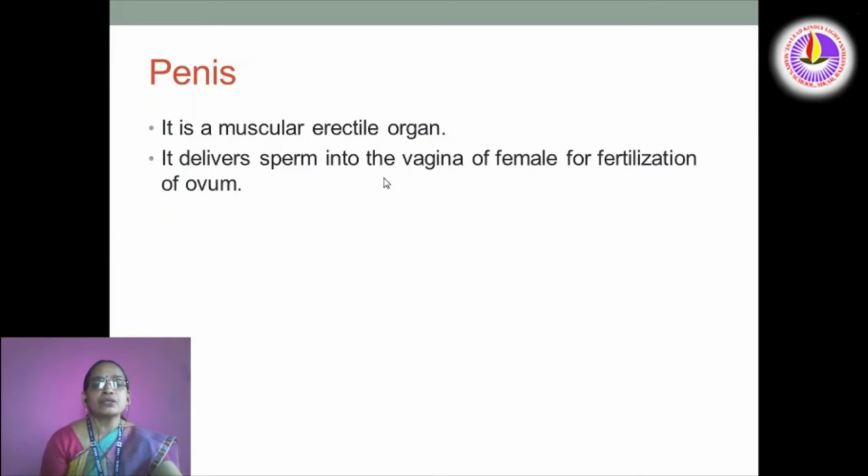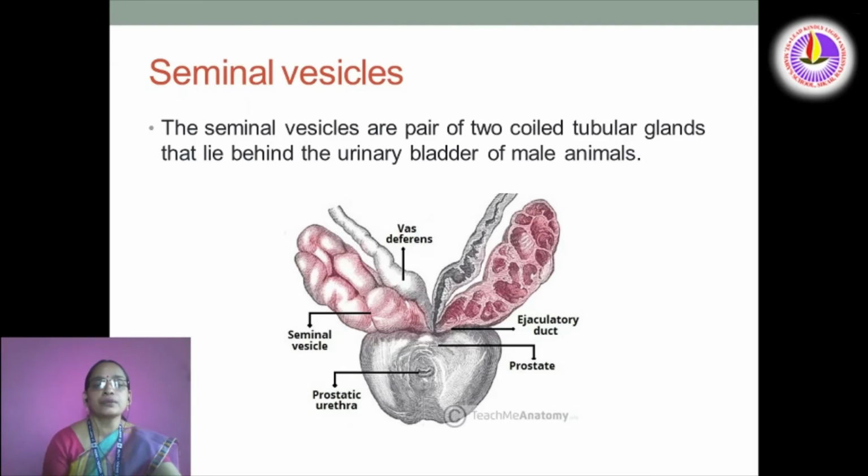Penis. It's a muscular erectile organ. It delivers sperm into the vagina of the female for fertilization of ova. Seminal vesicles, prostate gland and Cowper's gland are called accessory glands. Seminal vesicles. The seminal vesicles are a pair of coiled tubular glands that lie behind the urinary bladder of male animals.